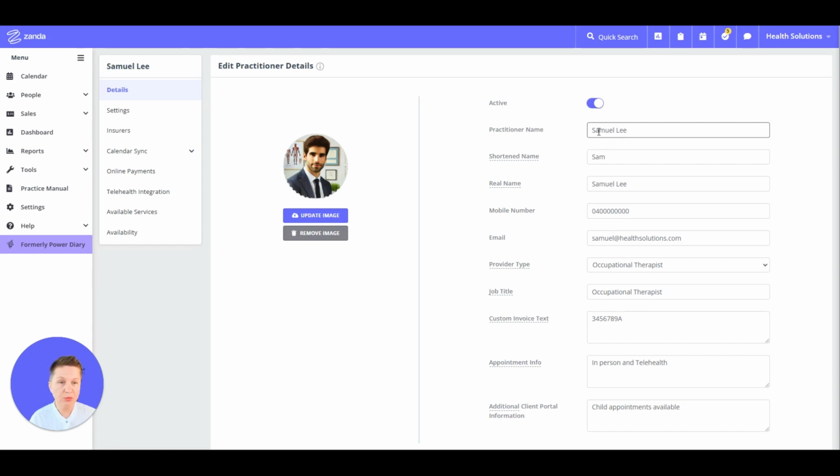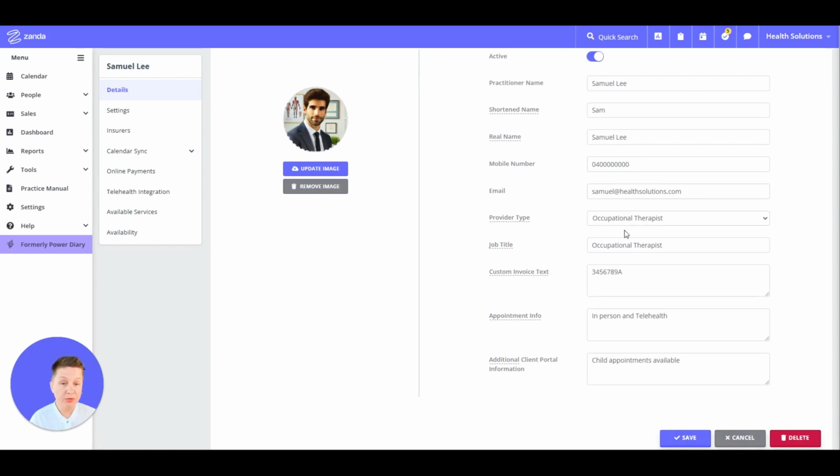So for example, the full practitioner name, the shortened practitioner name, the real name will be used in the legal documents, in invoices and so on, in letters. The mobile number for communication, the email address, the provider type and the job title will be used in communication as well.